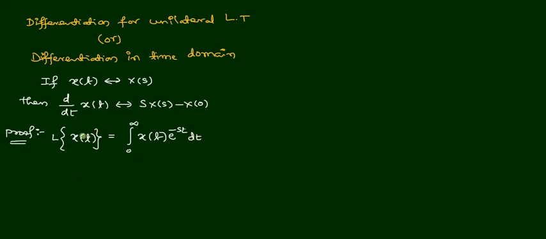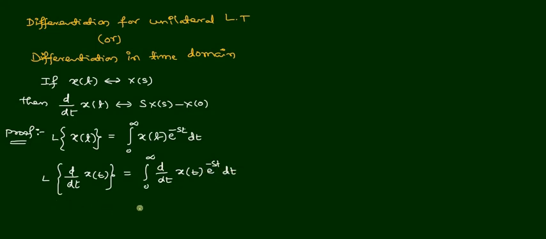Now we need the Laplace transform for the time derivative of x of t. So we take the time derivative of this signal x of t, d by dt x of t, which becomes the integral from 0 to infinity of the time derivative of x of t times e power minus st dt.